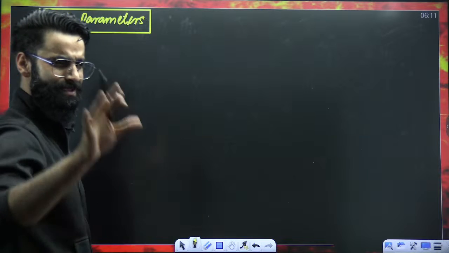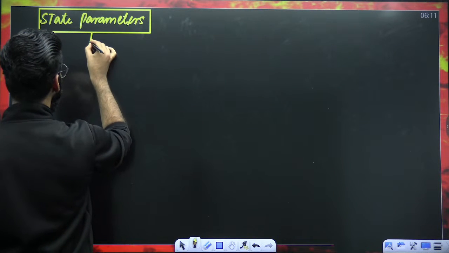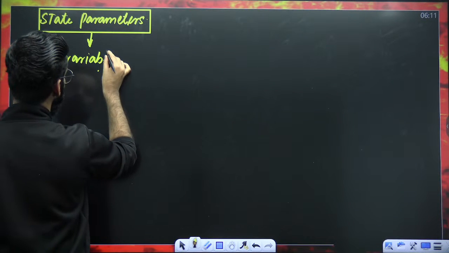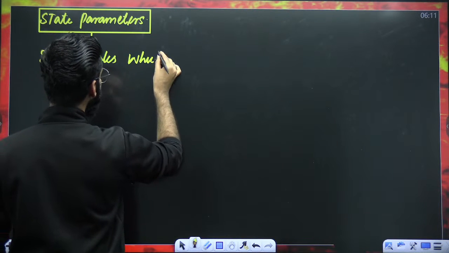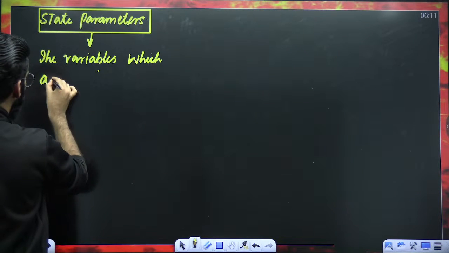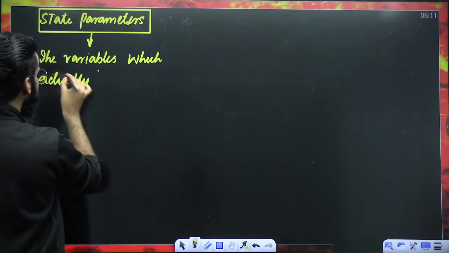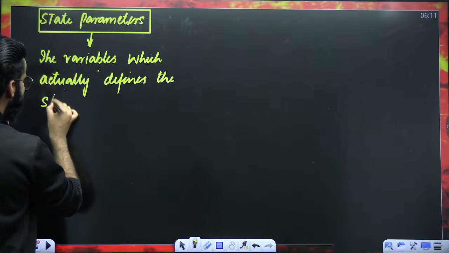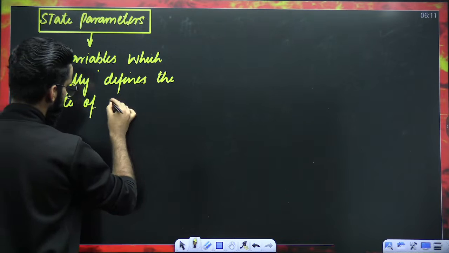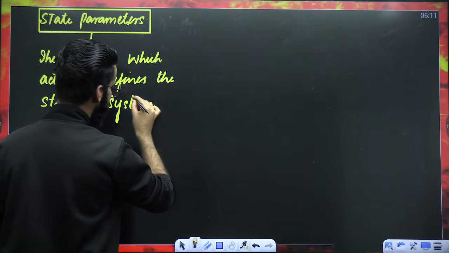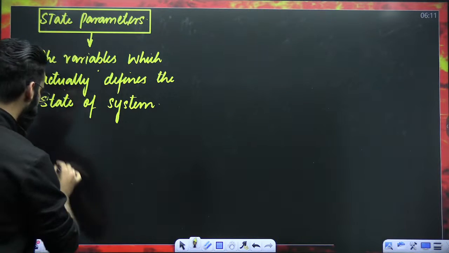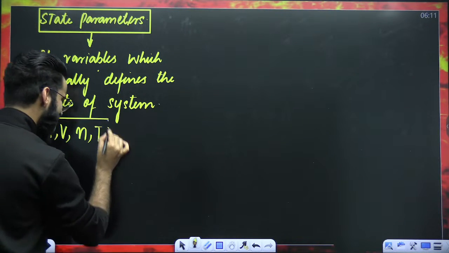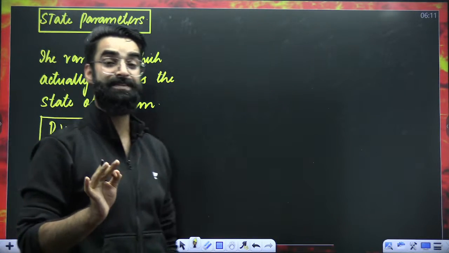State parameters are basically the variables which define the state of the system. For example, pressure, volume, moles, temperature. These are the variables which define the state of the system.